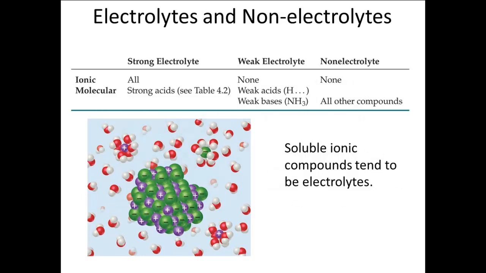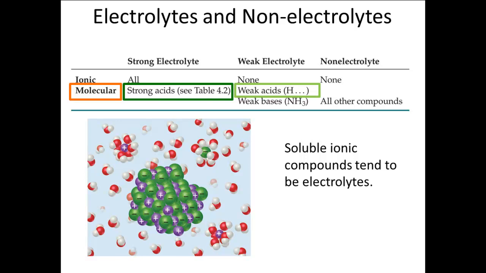There are three general classes of electrolytes: acids, bases, and salts. All ionic substances are electrolytes. These are the salts and the strong bases, group 1 and 2 hydroxides. Molecular substances that are acids are electrolytes. All acids are electrolytes because they dissociate into the hydrogen ion and an anion.